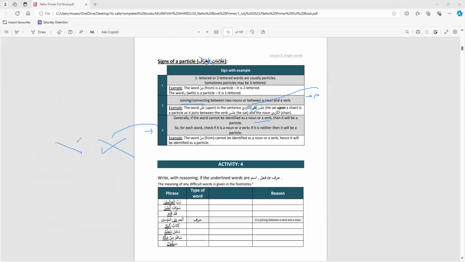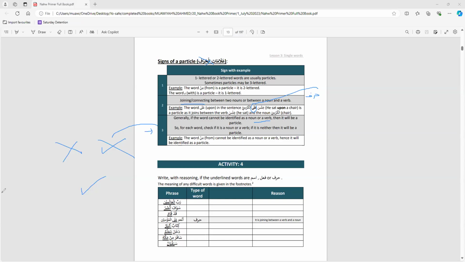Is it a verb? Nope. So if it's not a noun and it's not a verb, then the chances are it'll be a harf. So the harf is like the third thing. First, check whether it's an ism or a fi'l. Those are the main two. If it's not that, then as a third option, it will be a harf. Is that clear here? Yeah, that's clear.